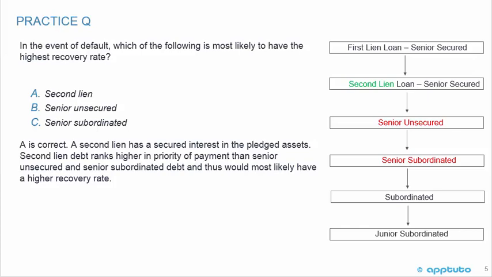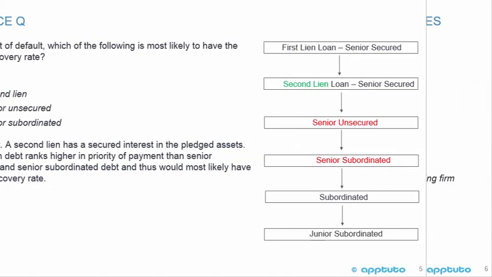Again, I've put that little exhibit on the right-hand side. Just a quick review: first lien loan on the top, second lien loan, senior unsecured, senior subordinated, subordinated, and then junior subordinated. But don't forget, within each category, there can be finer gradations of types and rankings.